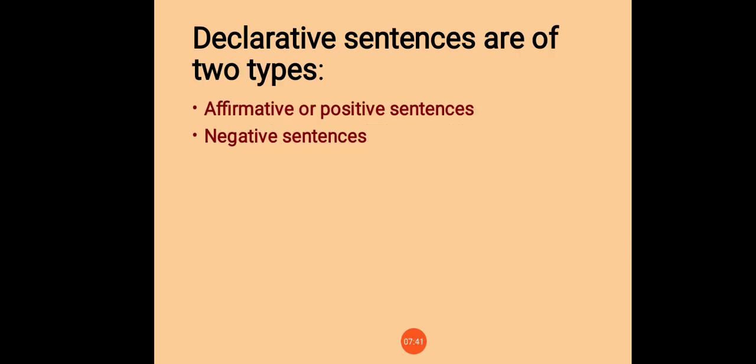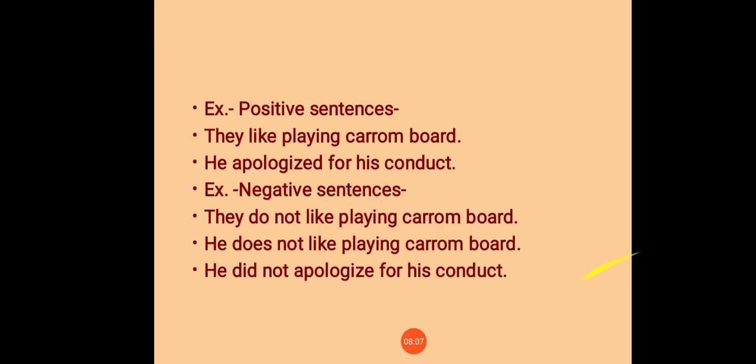Students, declarative sentences are of two types: affirmative, or you can say positive sentences, and negative sentences. So let's see the examples.